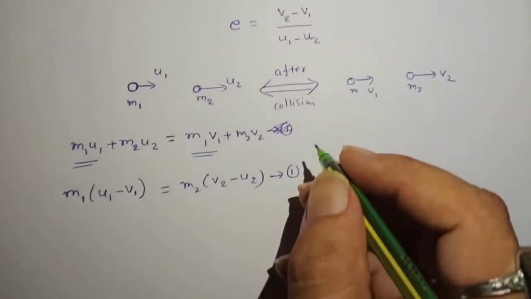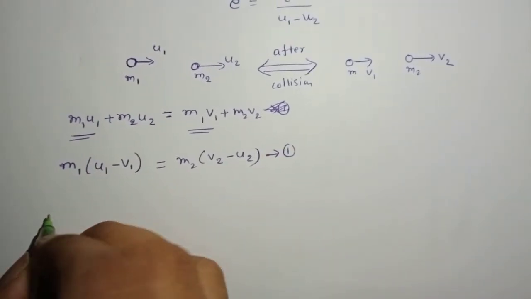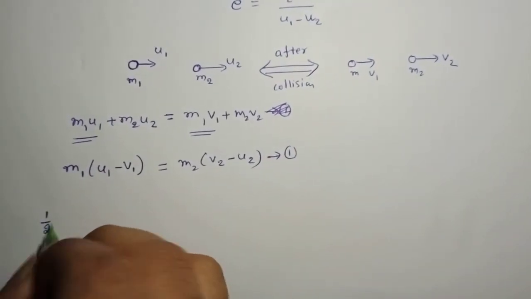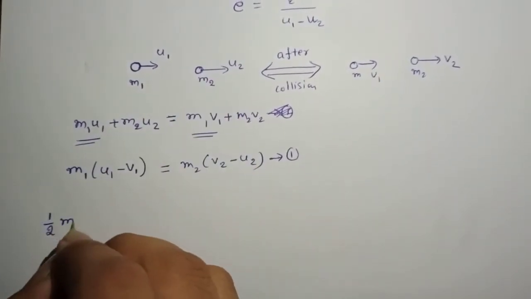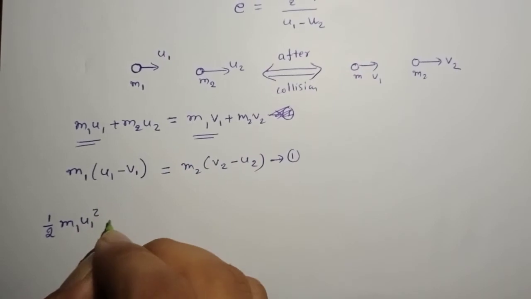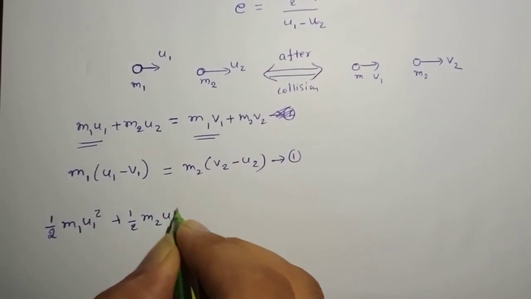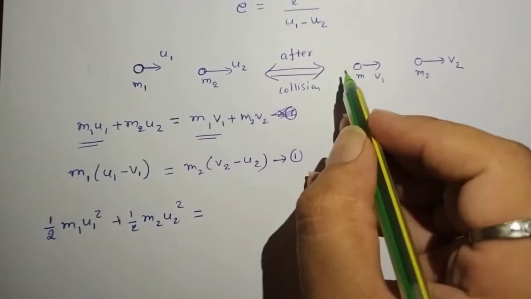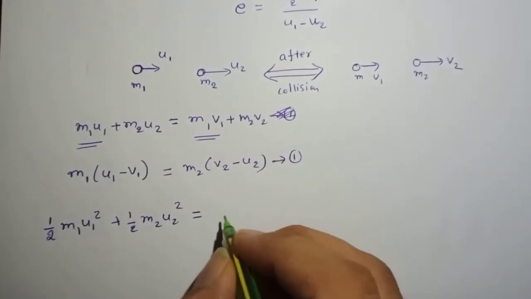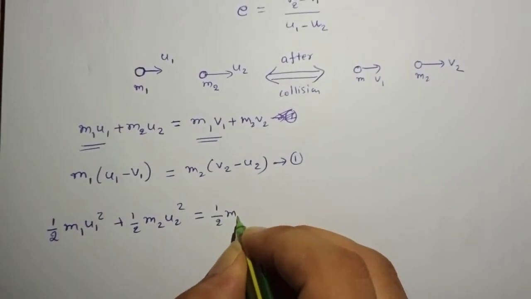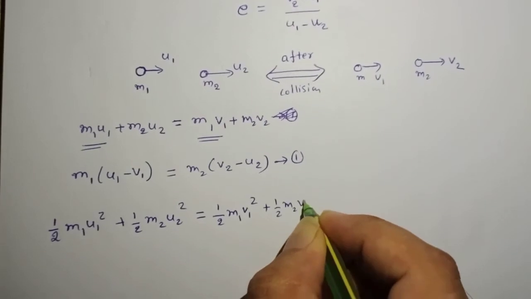Now I'll use law of conservation of kinetic energy. What is initial kinetic energy? Kinetic energy of this plus kinetic energy of this, half m1 u1 square plus half m2 u2 square is equal to final kinetic energy, half m1 v1 square plus half m2 v2 square.